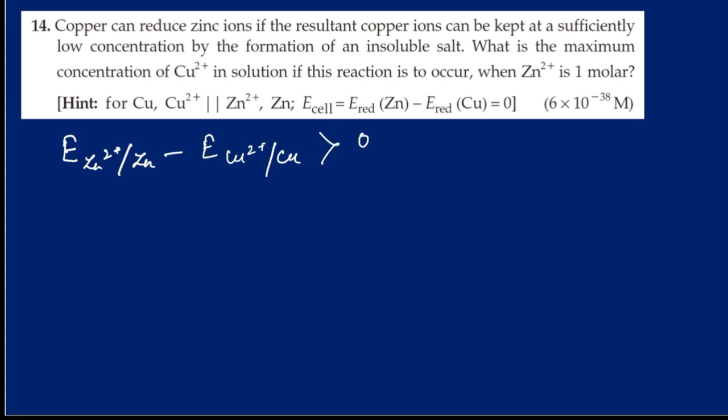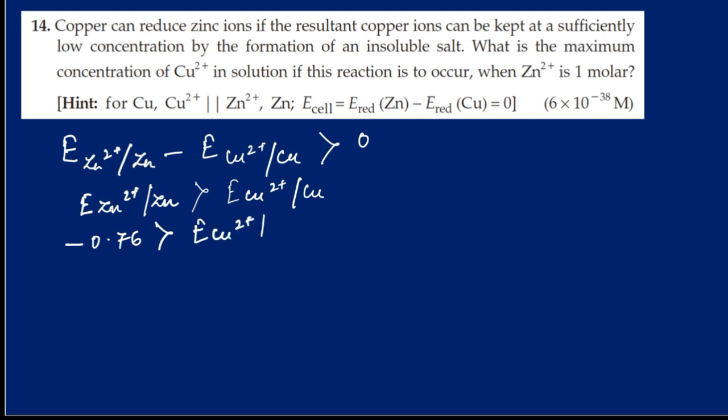Or it can be written that the reduction potential of zinc is greater than the reduction potential of copper. The reduction potential of zinc is minus 0.76 volt, and this is greater than the reduction potential of copper. Or the reduction potential of copper is less than minus 0.76.